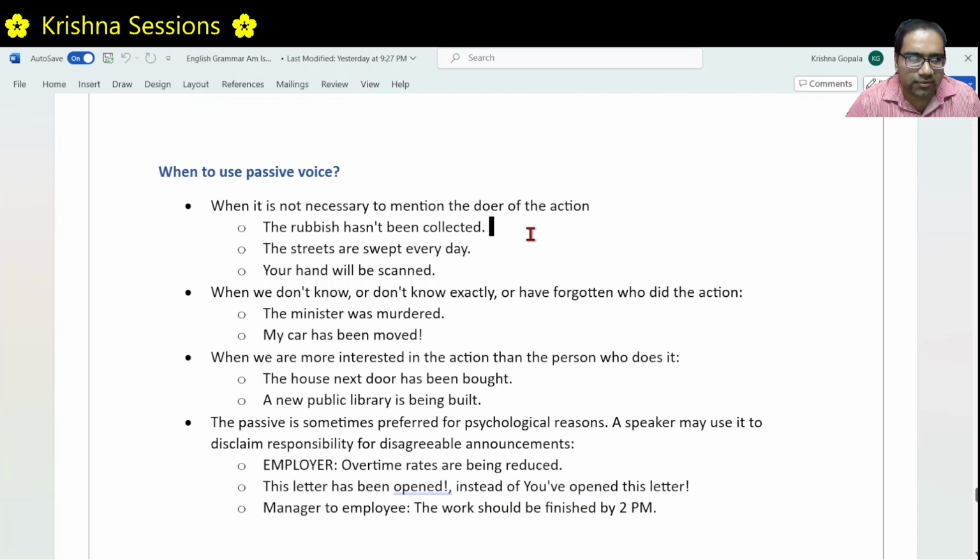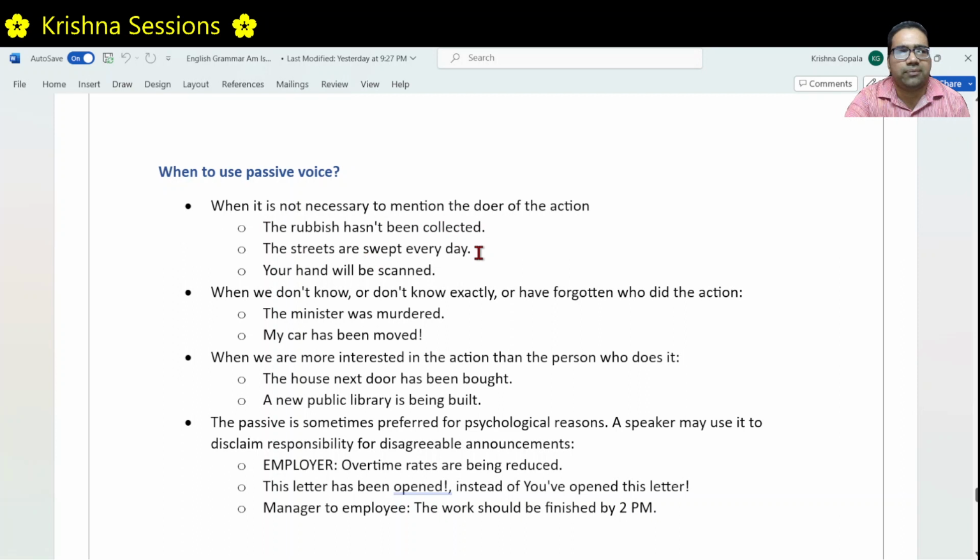It doesn't matter. It is not necessary. What is important here is rubbish hasn't been collected. Who is the one who collects? That is not important. So that's why we don't need to mention in this kind of statements, because we don't need to mention the doer. That's why. And what is more important? This action is more important. That's why we put it in passive voice.